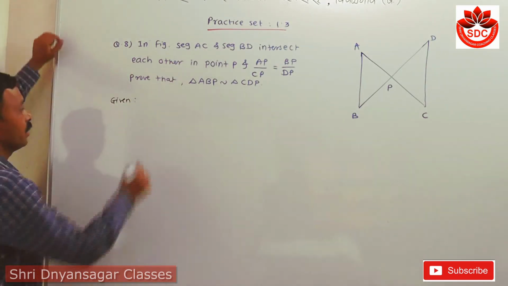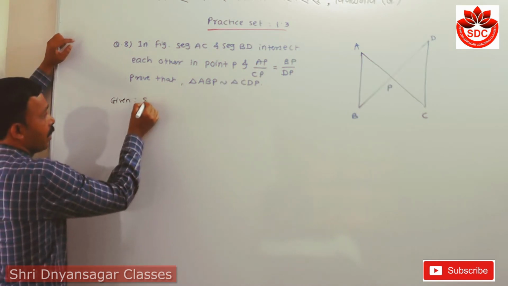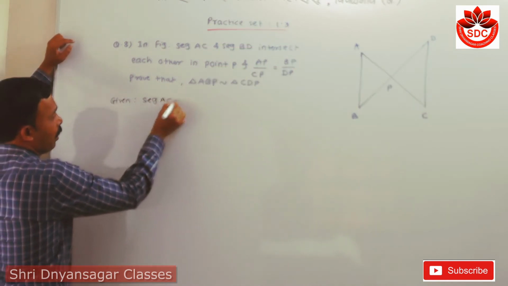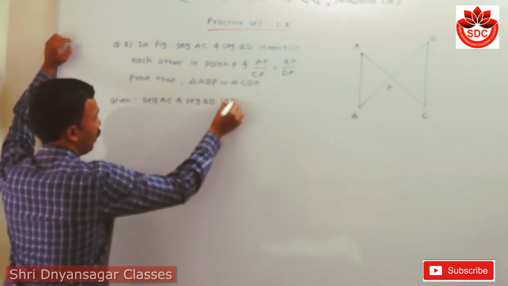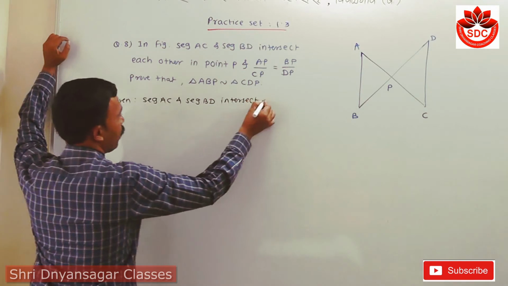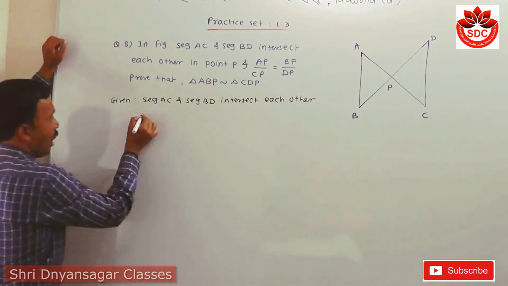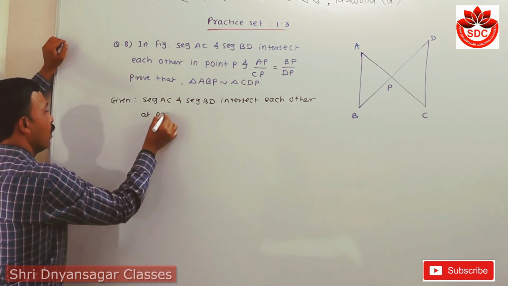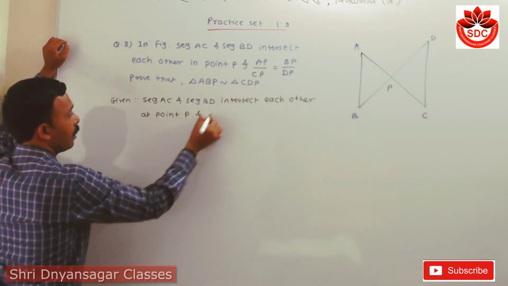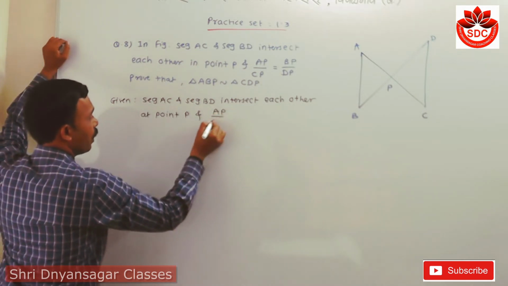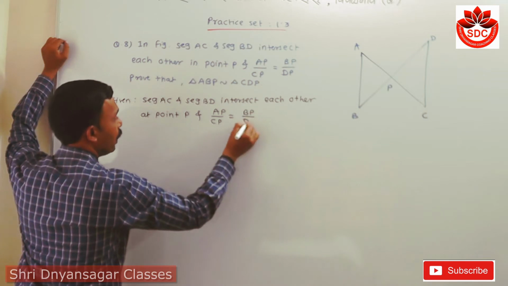Now this is given: in the figure, segment AC and segment BD intersect each other at point P, and the ratio AP upon CP is equal to BP upon DP.